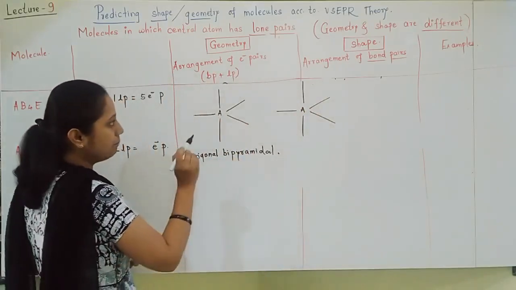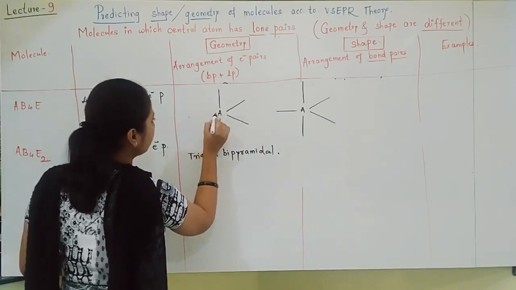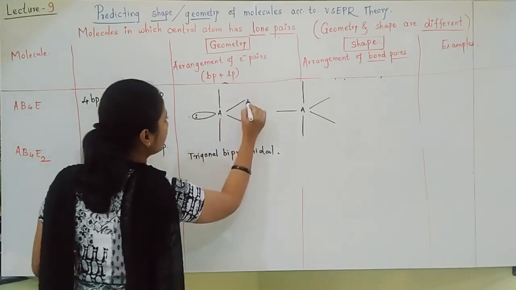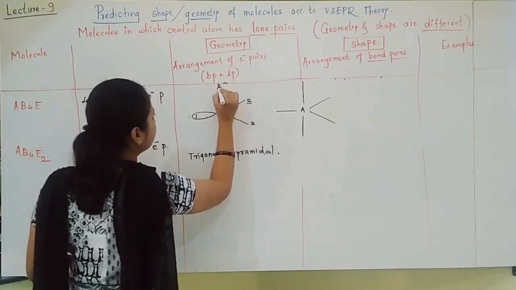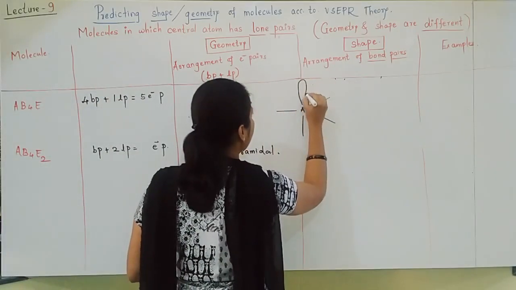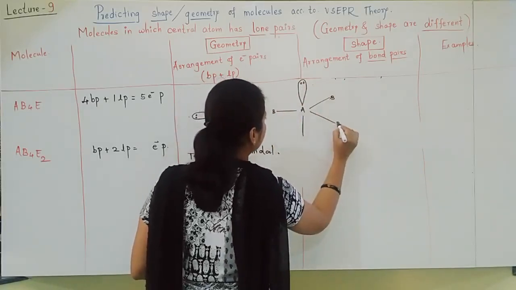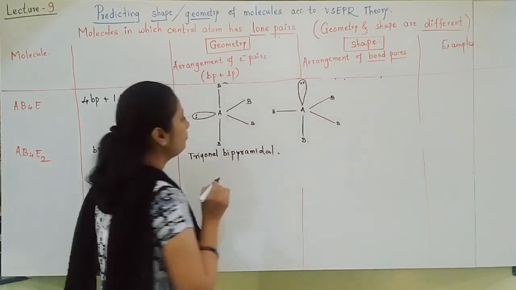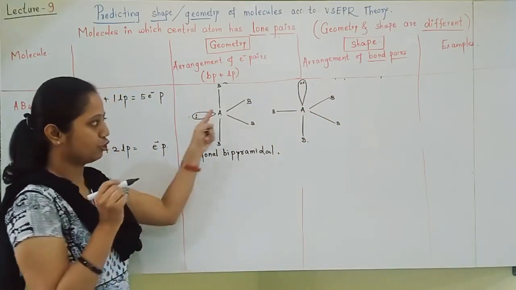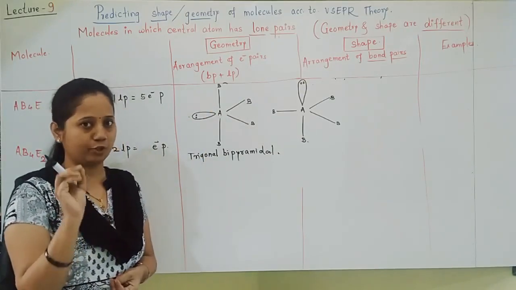Okay, for time's sake I will write both. Imagine that I will keep it at the equatorial position, and here I have kept it at the axial position. Okay, both positions I have shown. Now which should we finalize? How to decide which position is the correct position of the lone pair?